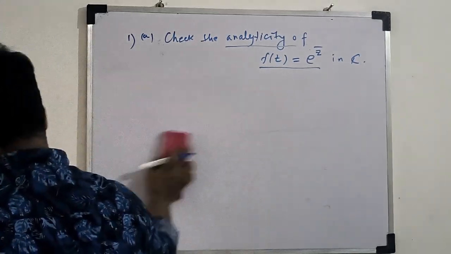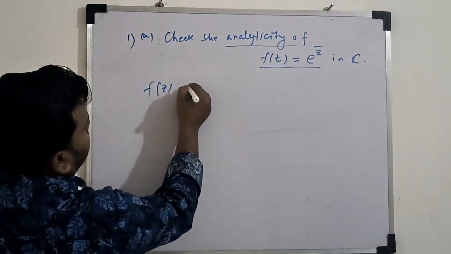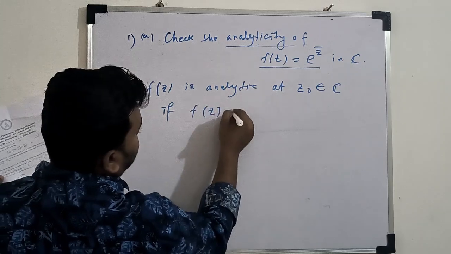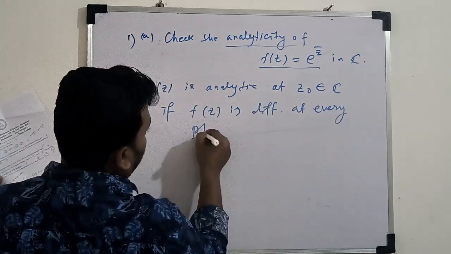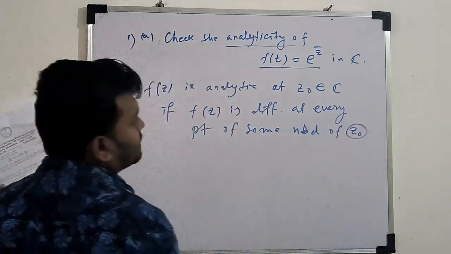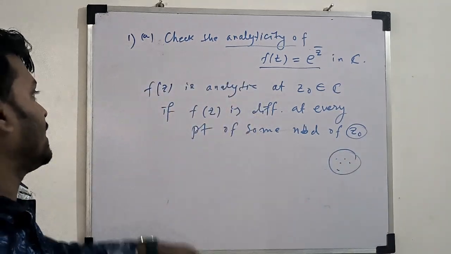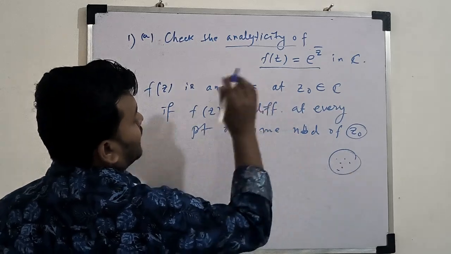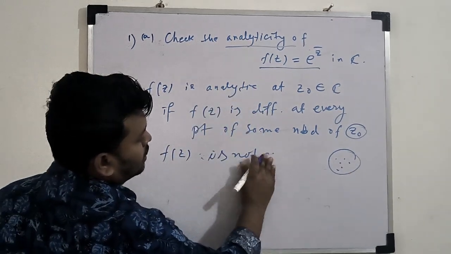An analytic function: f(z) is analytic at a point z0 in C if f(z) is differentiable at every point of some neighborhood of the point z0. ठीक है. So if f(z) is differentiable in a neighborhood of the point z0, only then it will be analytic; if it is not differentiable, it will not be analytic. So we prove that f(z) is not analytic, not differentiable.